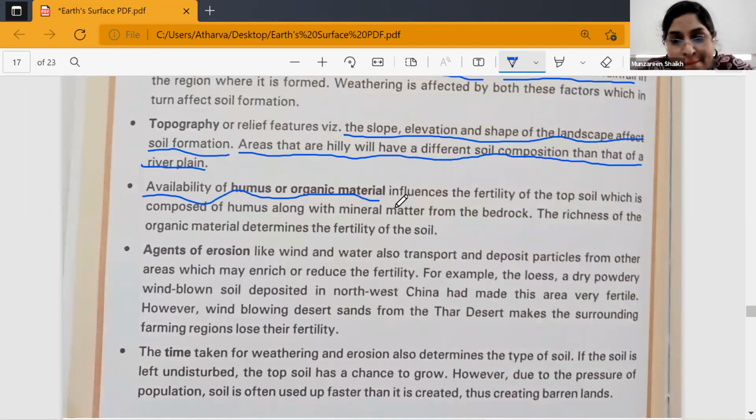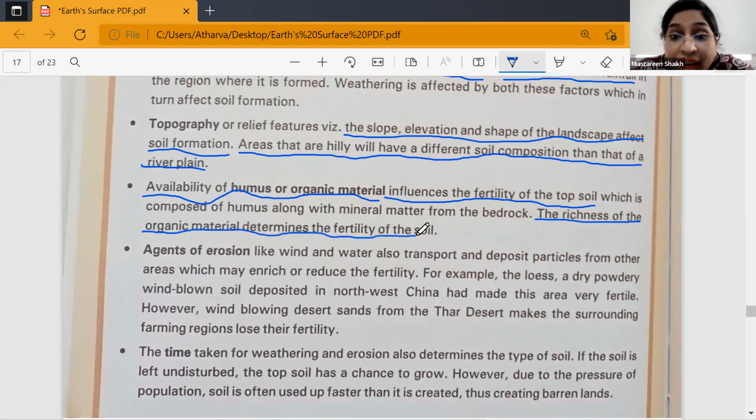Availability of humus or organic material influences the fertility of the topsoil. The richness of the organic material determines the fertility of the soil. So the more organic material is present in a particular soil, the more fertility there will be. Please underline this. The richness of the organic material determines the fertility of the soil.